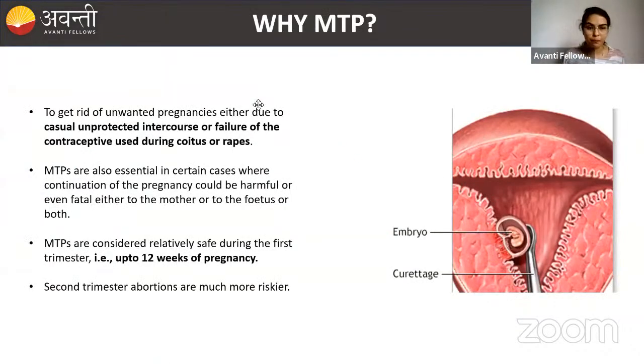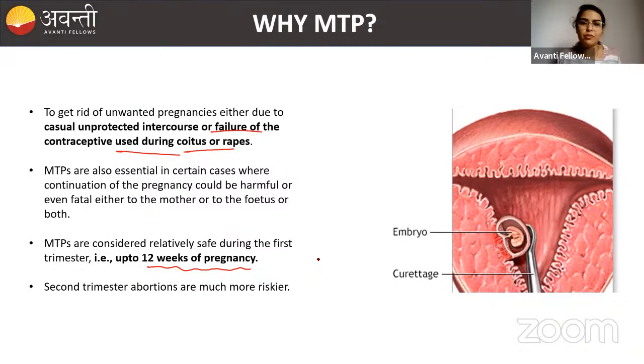So why MTP? I told you, right? Unprotected intercourse or a failure of contraception. In the case of coitus, if a couple is using a condom and it has ruptured, there are possibilities. This is how. Now, up to what time is MTP safe? It will be safe up to 12 weeks of pregnancy. So only in the first trimester is it possible to do the termination of pregnancy.